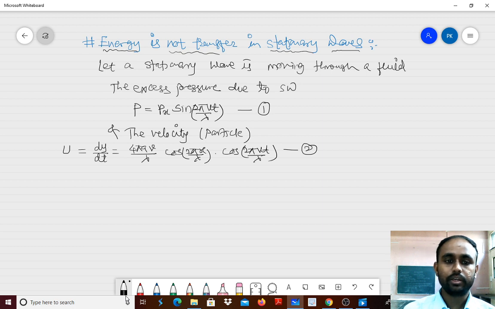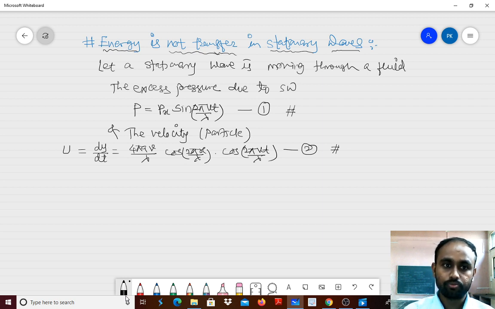So what we have written here is a pressure and here is a velocity, right? This gives you the excess pressure, and this is the particle velocity. Why these two terms are important, we will come to know very soon. Now let us consider that we have to find the energy transfer. So what is our target? We have to see whether the energy is transferring through the stationary wave or not.